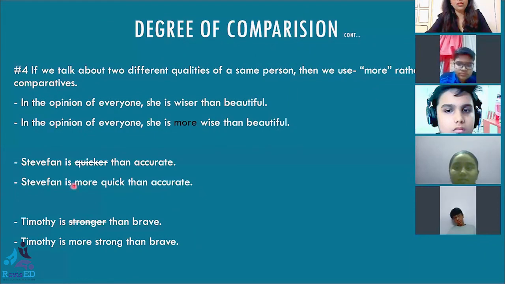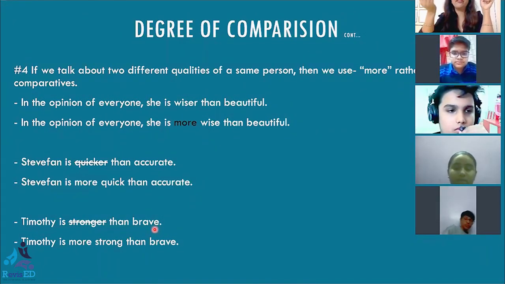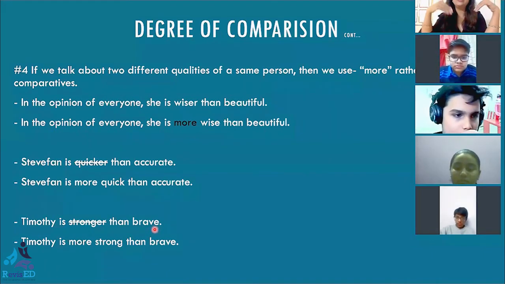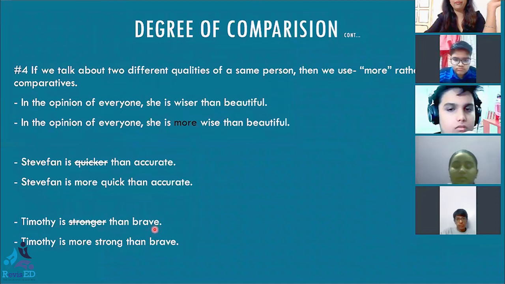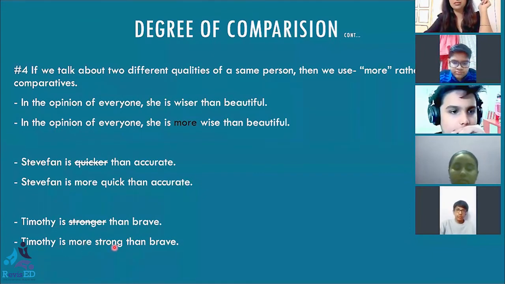Okay? Now see here, Timothy is stronger than brave. This means Timothy is strong and he is also brave. But when I compare his strength with his bravery, what I conclude is he is more strong than brave. Now, if you are using more, don't forget to use the positive degree. You cannot use the comparative degree here because for comparison you have already used more. So two comparisons cannot come together. Only one comparison is sufficient. So more stronger is wrong and more strong is right.